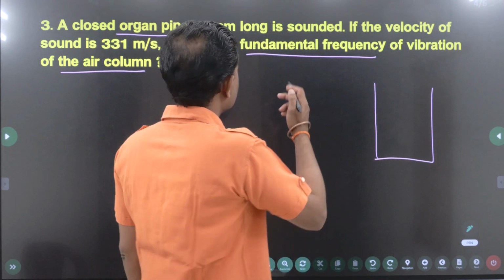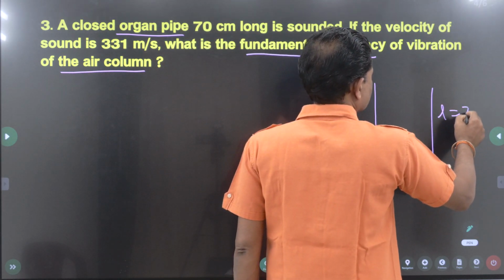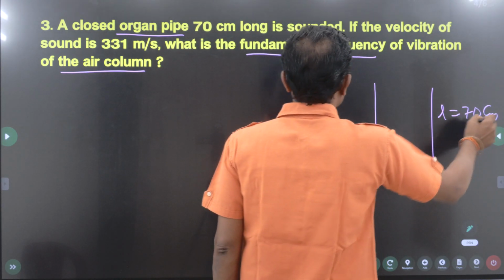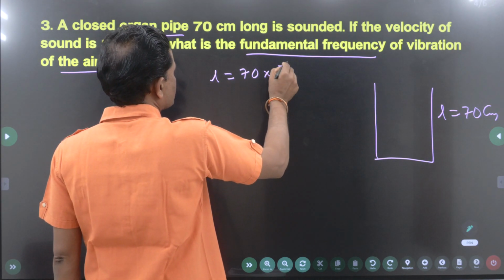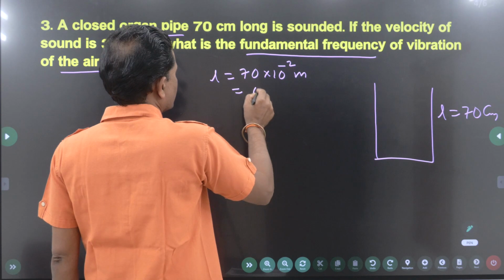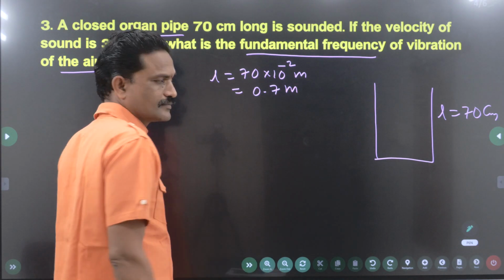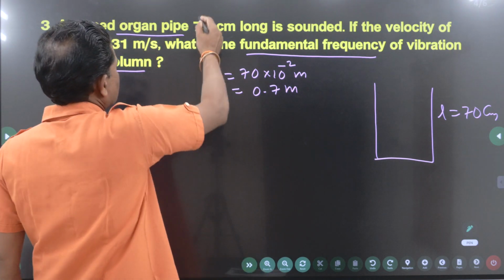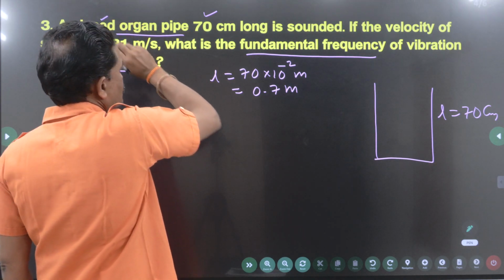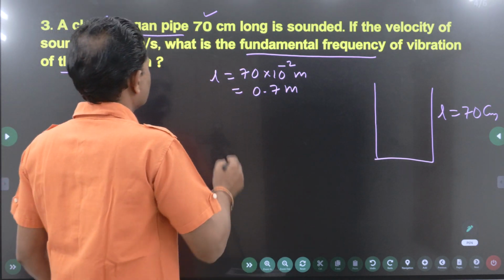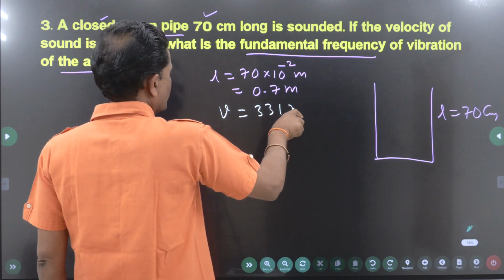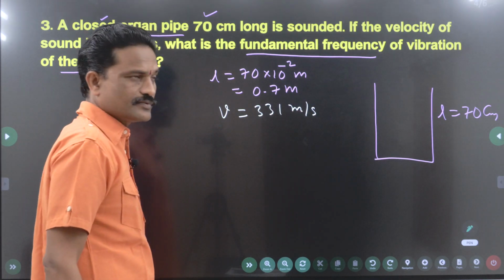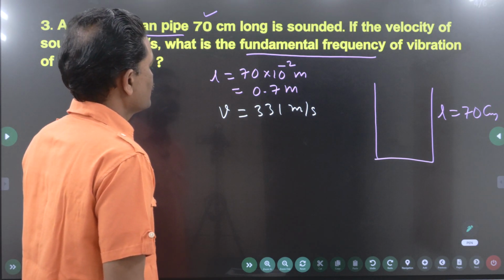Length is 70 centimeter. So remember, L is equal to 70 into 10 power minus 2 meter. So this is 0.7 meter. This is length. First one is length. Second one is closed pipe. If the velocity of sound, so V is supplied, that is 331 meter per second. That is the speed of the sound. What is the fundamental frequency?